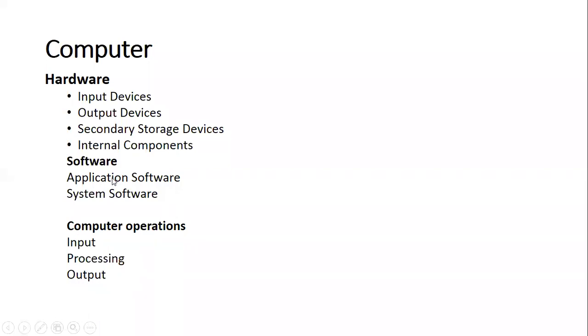Software is a set of programs designed to perform a well-defined function. This kind of program has multiple instructions written to solve a particular problem. There are two main categories of software, that is application software and system software. Application software is all the programs you apply to a specific task or a specific operation. That kind of software is called application software.